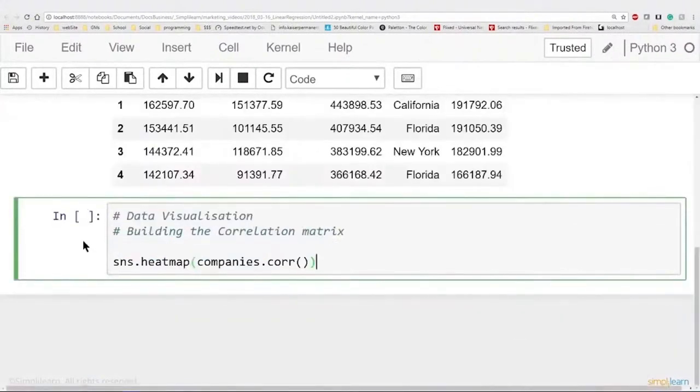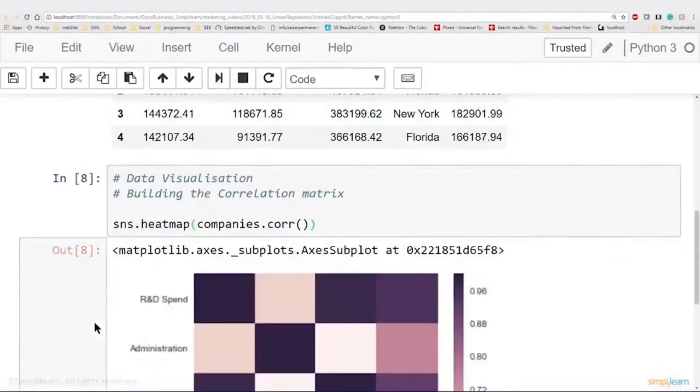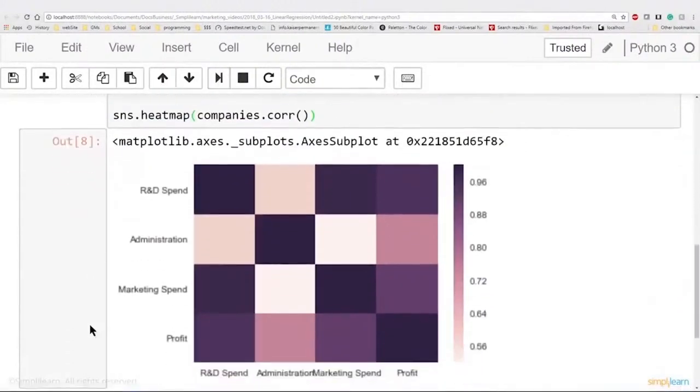So here we come down to the single line of code. Seaborn is great because it actually recognizes the pandas data frame. So I can just take the companies.corr for correlation, and I can put that right into Seaborn. And when we run this, we get this beautiful plot. And let's just take a look at what this plot means.